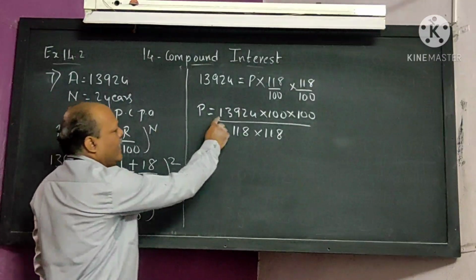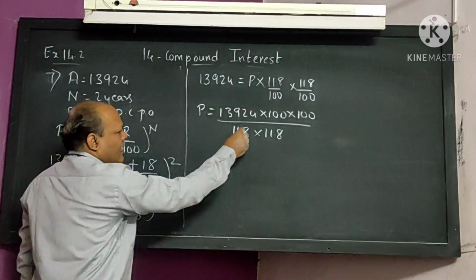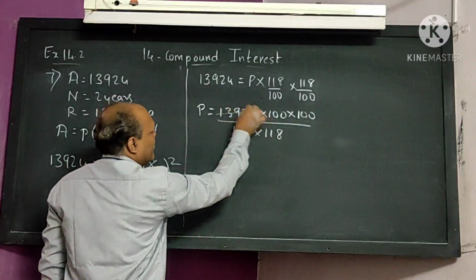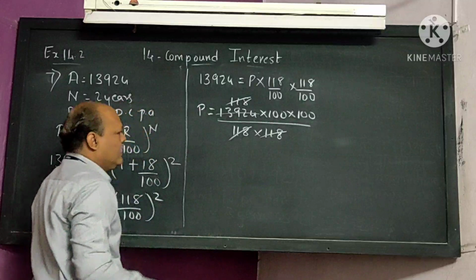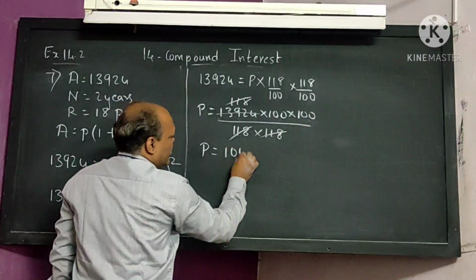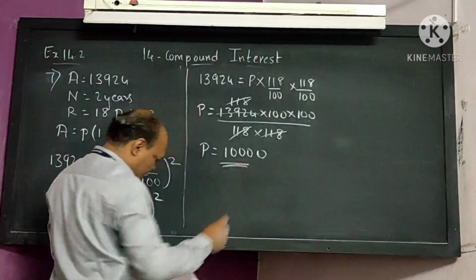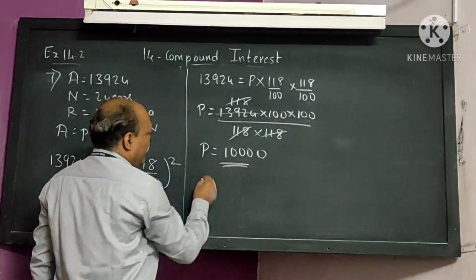Now 13,924 is easily divisible by 118. When you divide it, you will get 118 again, and these 118s get cancelled. The principal we are going to have is 100 into 100, that is 10,000. I hope all of you understood this one. So the principal amount is 10,000.